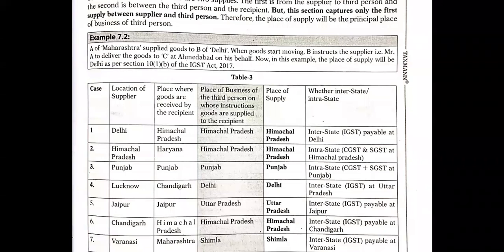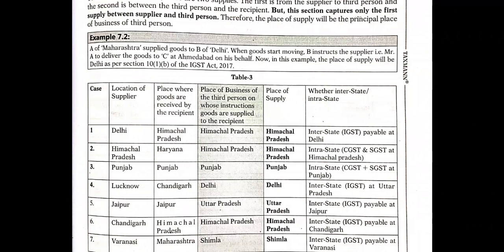Let us come to the fourth case. The location of the supplier is Lucknow, right? The place where goods are delivered to the recipient is Chandigarh. The place of business of the third person is Delhi, and the place of supply is Delhi.